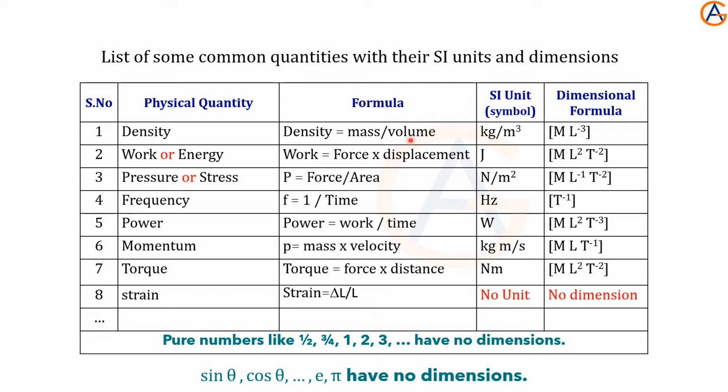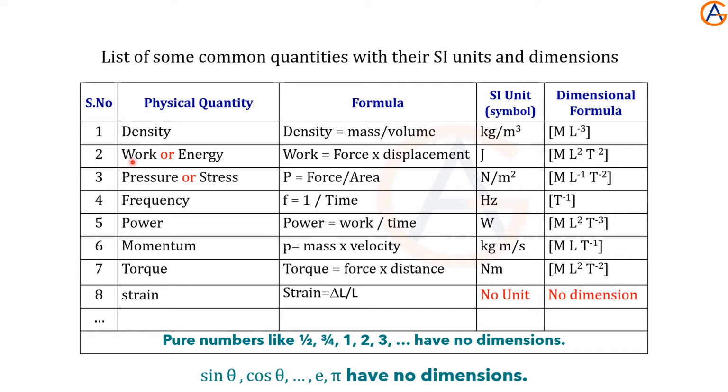This L cube goes up, L power minus 3. So what are the dimensions of density? Density has 1 dimension in mass, minus 3 dimensions in length. If you want to express in terms of T also, time is not given, so 0 dimension in time, that's it.